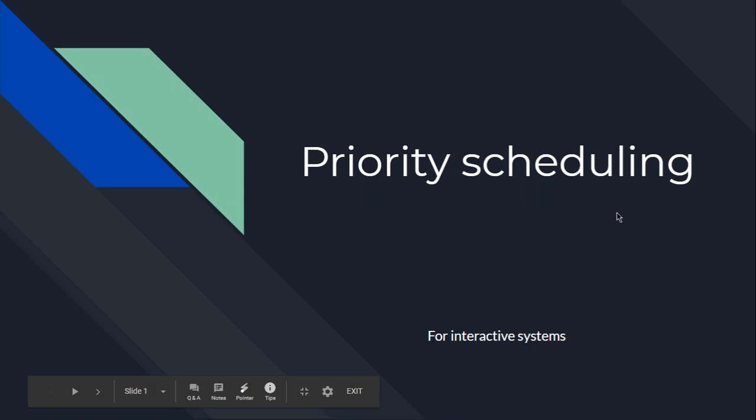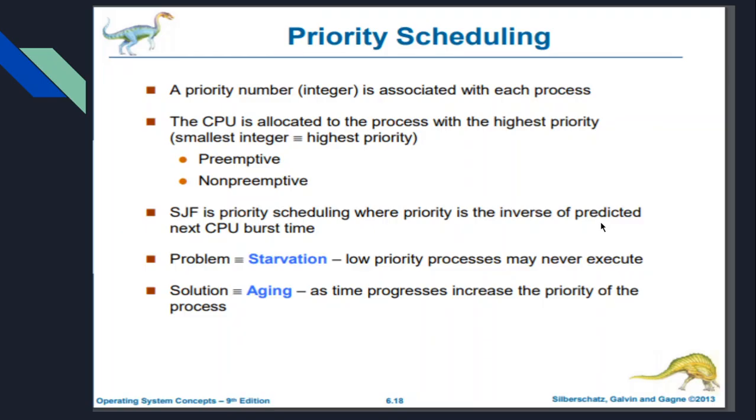As the name implies, suppose there are many jobs coming into the ready queue. They are assigned some priority, which is like a ranking. When the priority number is lower, that means rank 1 is the highest rank, 2 is the second highest rank, and likewise, the smallest integer gives the highest priority. So for every process there is a priority assigned, and the CPU is allocated to the processes based upon priority, from highest to lowest.